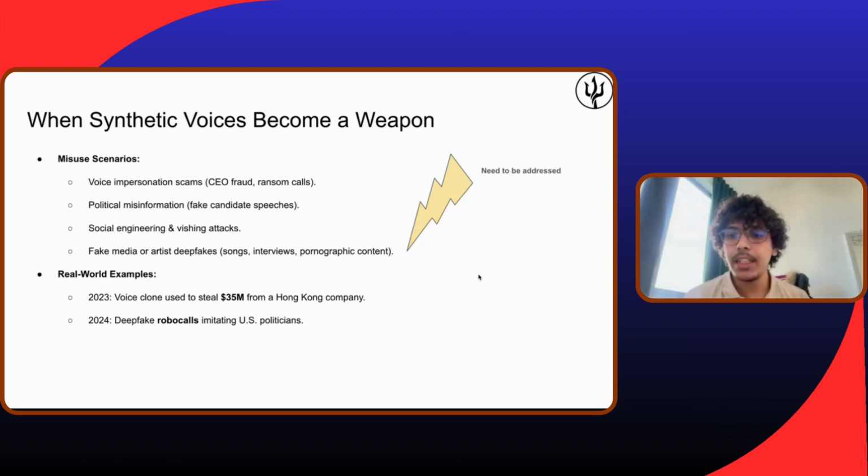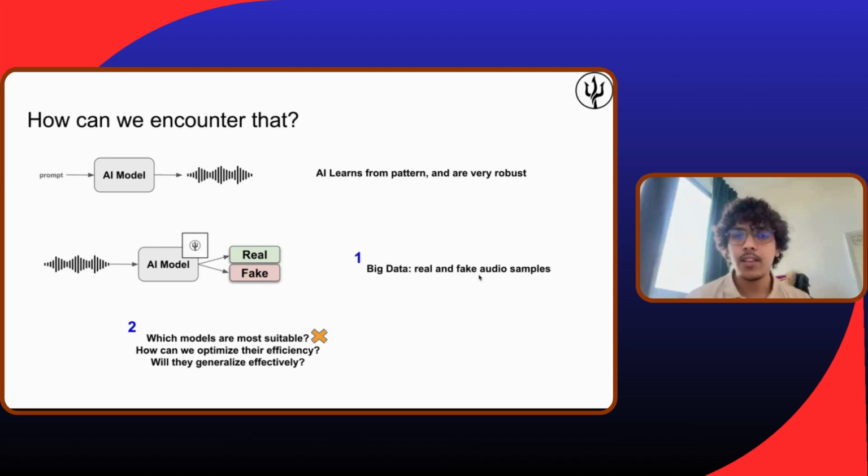So basically, we need a countermeasure, so that we can use these Gen AIs to generate content for our life, but we also need another AI model that can tell us whether an input speech is real or fake. So that's why we need such kind of models.